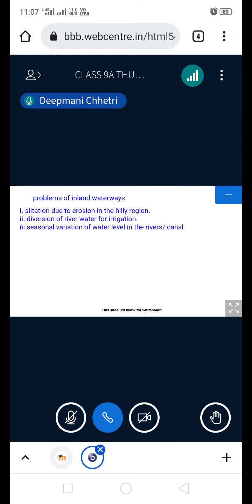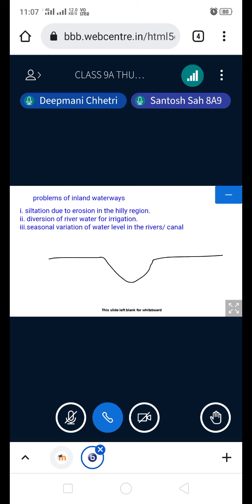Like, for example, say this is a river basin, see this one over here, what I'm pointing at right now. If it contains less silt, what will happen? It will have more of what? Water. So it can be filled with water up till this level.